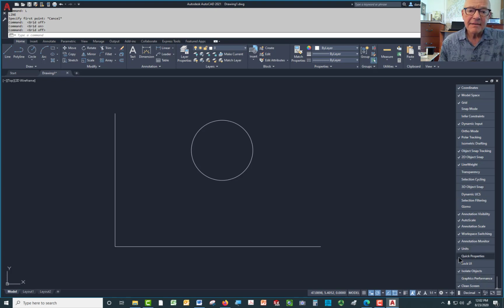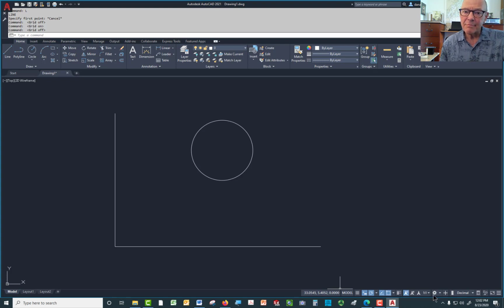And I like quick properties as something I can turn on and off. Workspace switching, isolate, those are all good things. So now I'm done displaying all the buttons down here that I might be interested in. And the one that I'm going to pick right now is the one that looks like a cross and a little horizontal rectangle. And that's dynamic input.